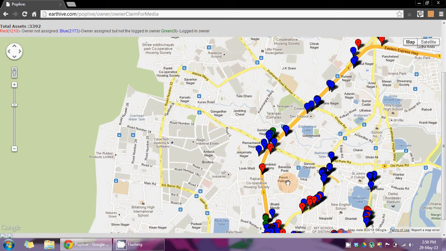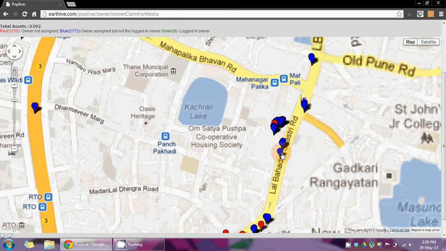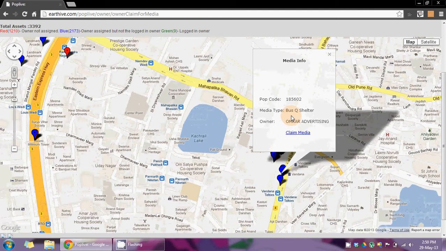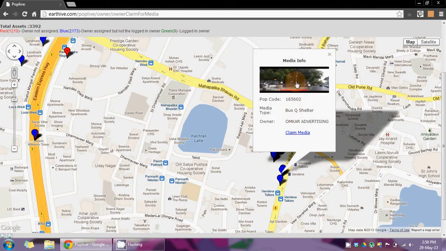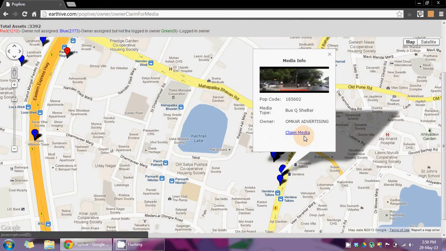And if you feel that in this region you have a media but someone else has claimed that media, then you can go to that media by clicking on it, and check the photo. If you feel that this media is yours, you can claim that media. Once a media owner claims a media, a request comes to the administrator and he can verify it from various sources and then approve the claiming.